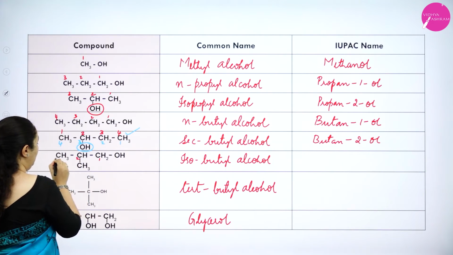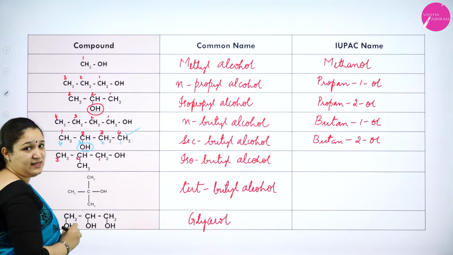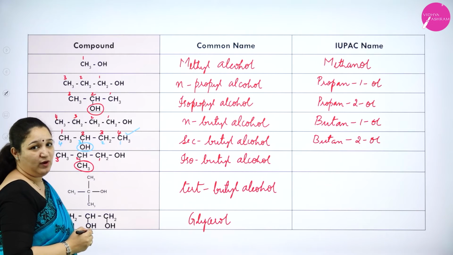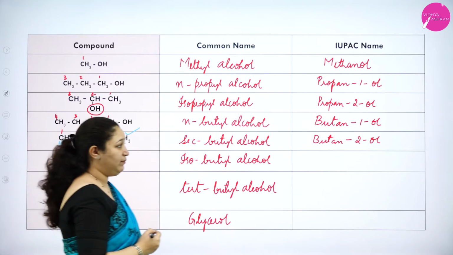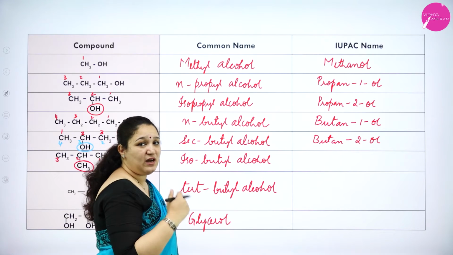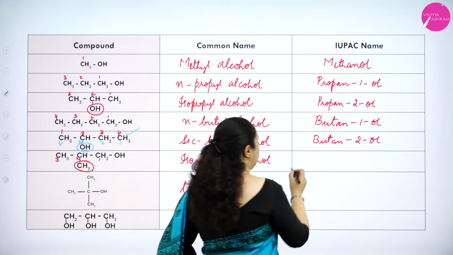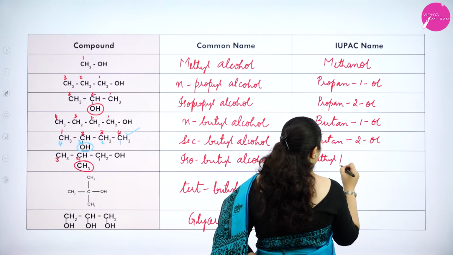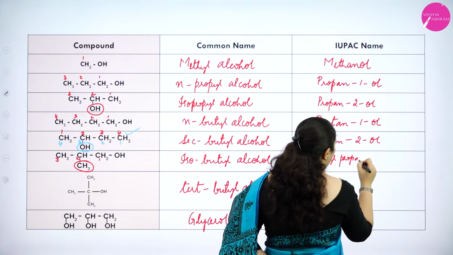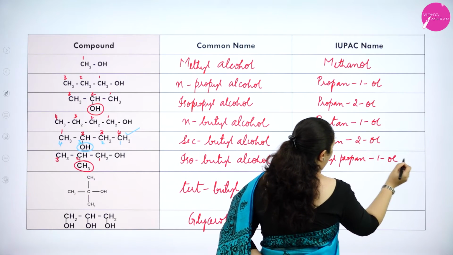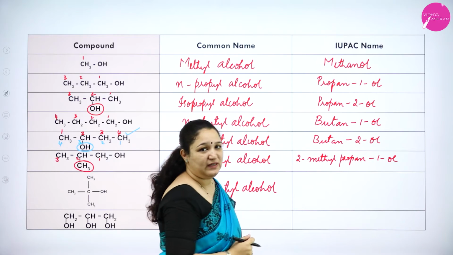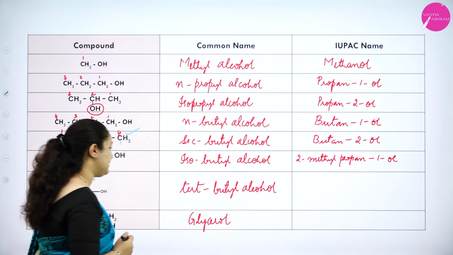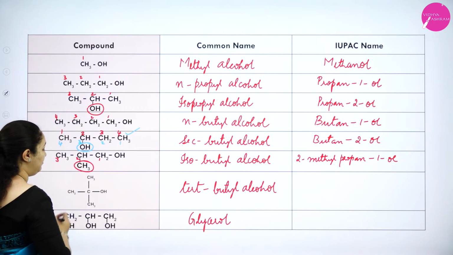Okay, now you have to number the next one. 1, 2, 3, or this also you can take it as 3. For the second carbon atom you have methyl group. For the first carbon atom you have the OH group. So what will be the name now? Methyl group, when it is present, it comes as the prefix, isn't it? So it is 2-methyl propan-1-ol, or I can just write it as 2-methyl propanol. Also it is right. Okay. Next one. How do I number this?